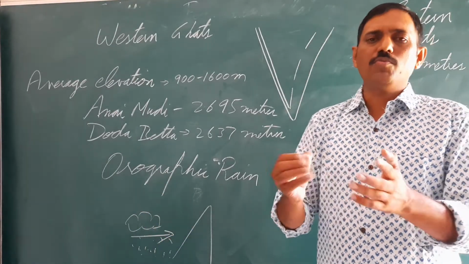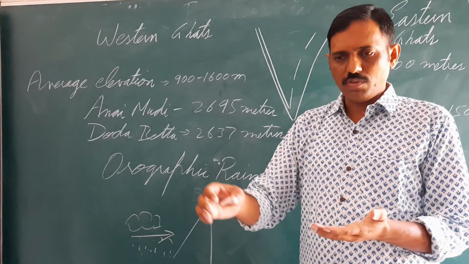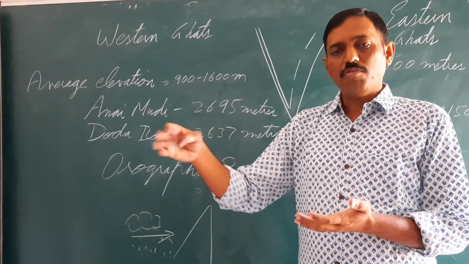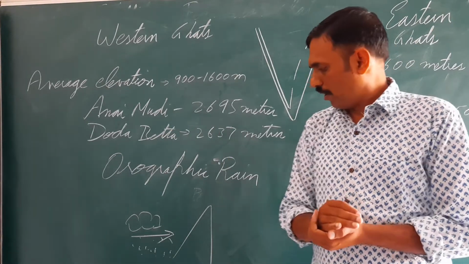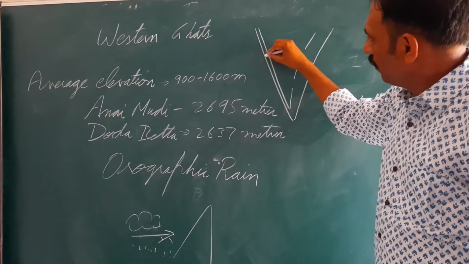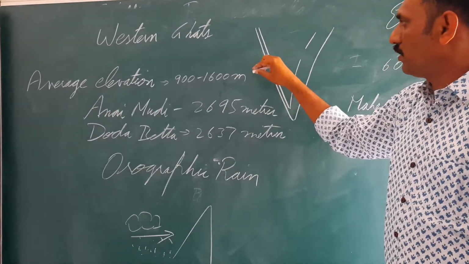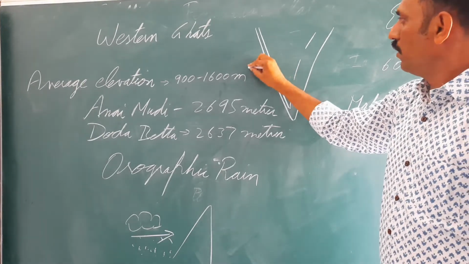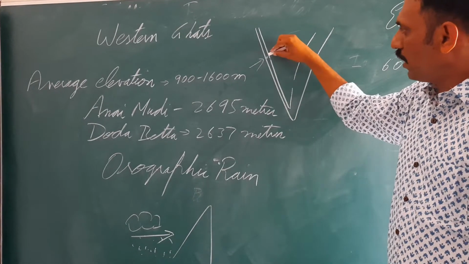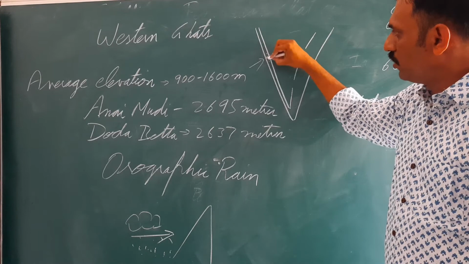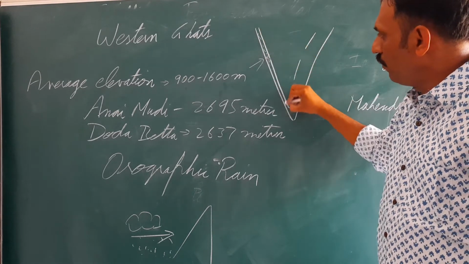And the best example is Bombay. Nowadays also we are reading there is heavy floods in Bombay, heavy rainfall in Bombay. Bombay is situated here, that is in the western coastal plain. So when the winds come, they strike Western Ghats and shed their moisture here. So this part will receive heavy rainfall.